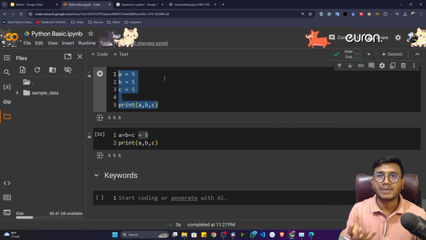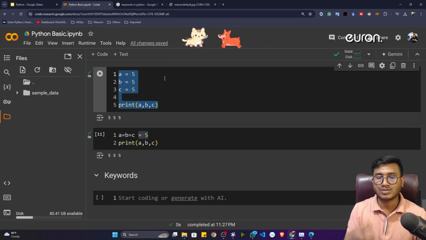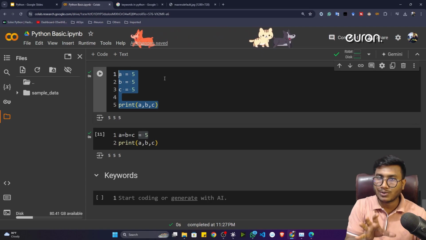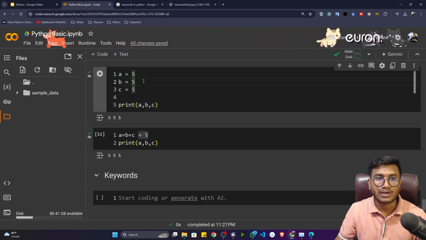So this is called code compilation. Some of the programming languages will use a compiler, and some will use an interpreter. What is a compiler? A compiler will compile the entire code altogether, but an interpreter will read the code line by line and do the compile operation. Okay, so this is the idea.